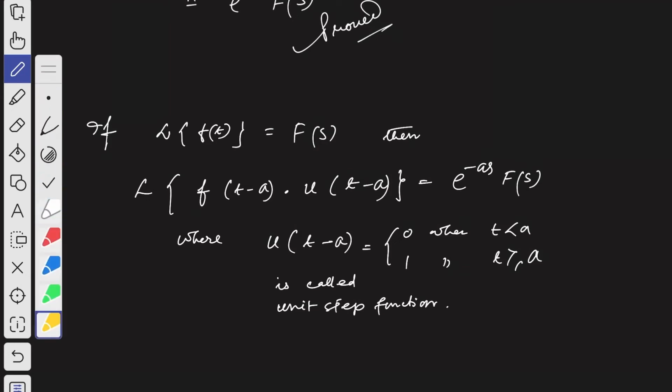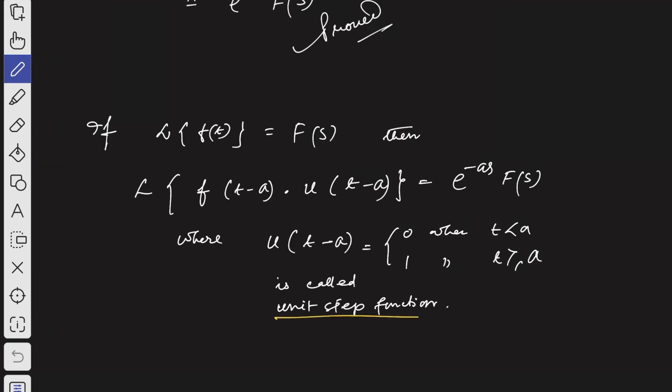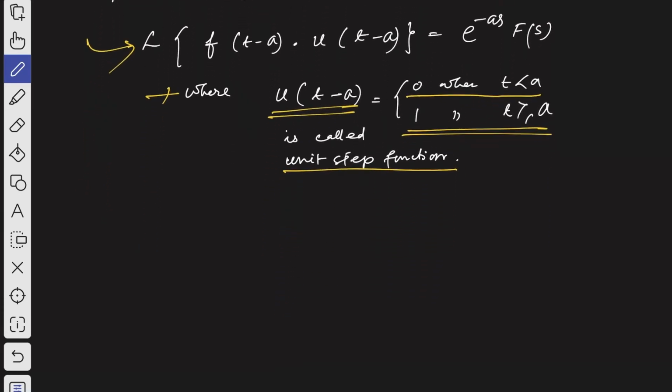So hope you have understood this. This is called unit step function. This u of t minus a is equal to 0 when t is less than a, and it is equal to 1 when t is greater than or equal to a, okay? So how to prove this? Now let me show you the proof. Let me scroll down the page. This theorem.